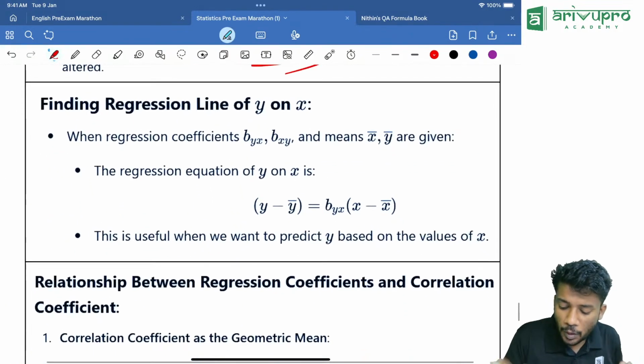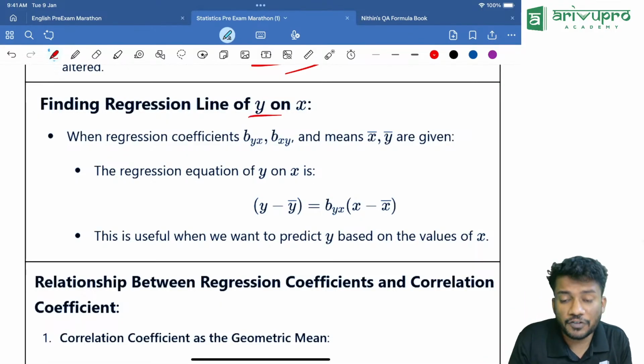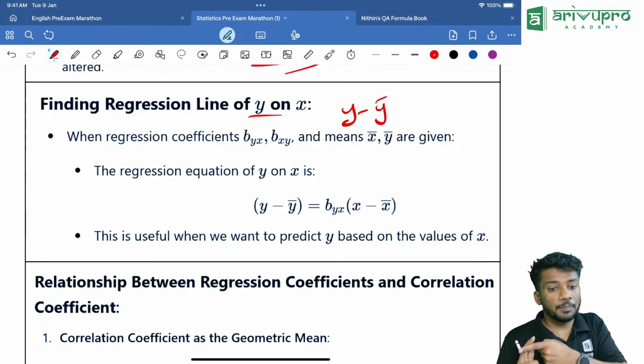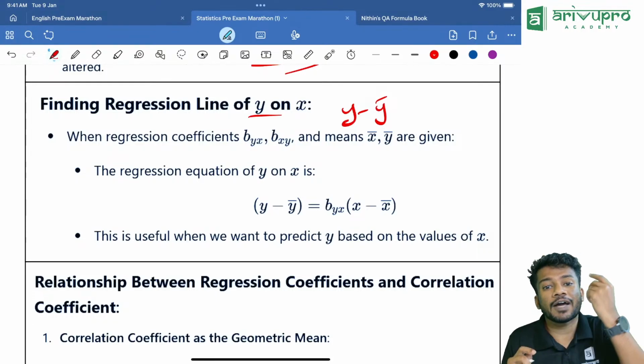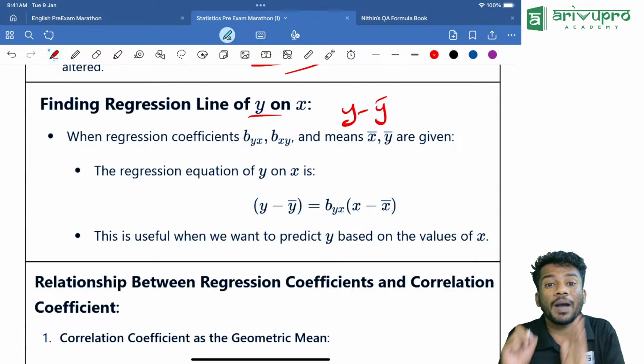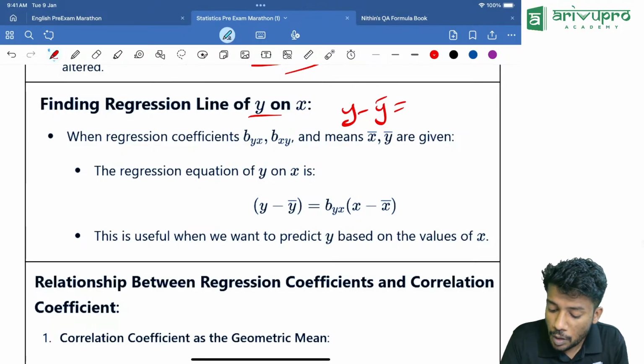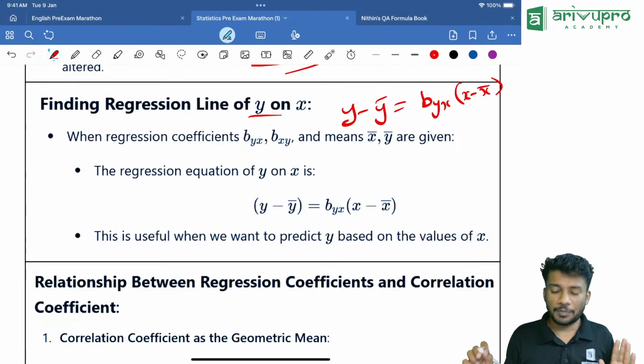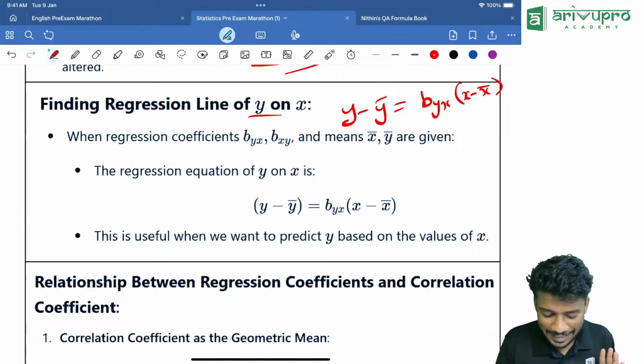Next one: finding the line of regression. The mean values, X bar and Y bar, will be given in the question. So Y minus Y bar is equal to BYX into X minus X bar. All the things will be given. Just substitute them and you will get the answer.